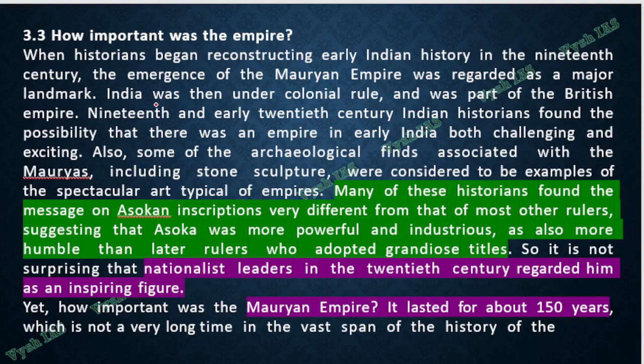Now going forward, historians keep looking into these inscriptions of Ashoka and all, and what they find out is Ashoka was a very powerful and industrious, meaning a well organized kind of ruler. At the same time he was very humble also. Meaning he was into wars and everything, but after the Kalinga war he gave up everything. So many rulers after that will have great titles and all. You will see when the Gupta dynasty comes, everybody like Chakravarti and many titles will come, but still Ashoka is considered one of the most humble.